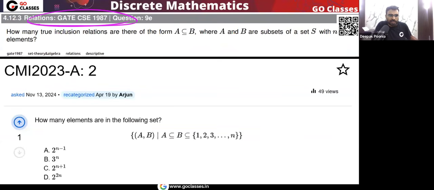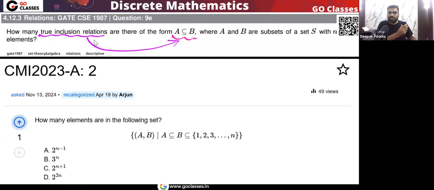What about this GATE 1987 question? The question is saying, how many true inclusion relations are there of the form A subset of B? You might be thinking, sir, what is the meaning of true inclusion relations? Don't worry, this terminology is already defined in the question. The question is saying that A should be a subset of B. This is called a true inclusion relation.